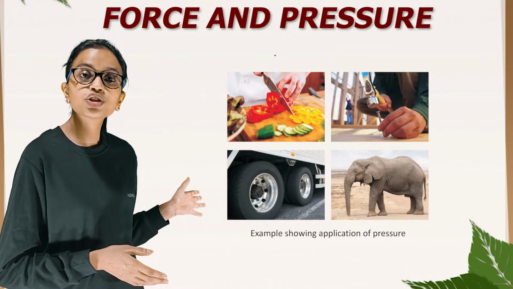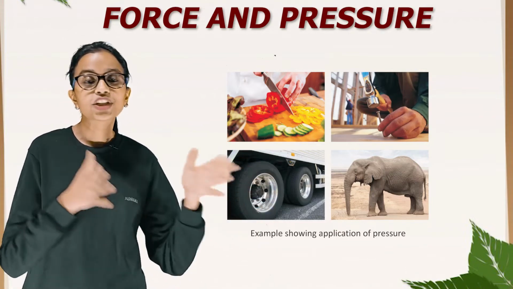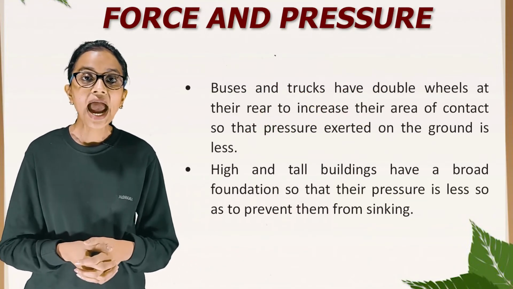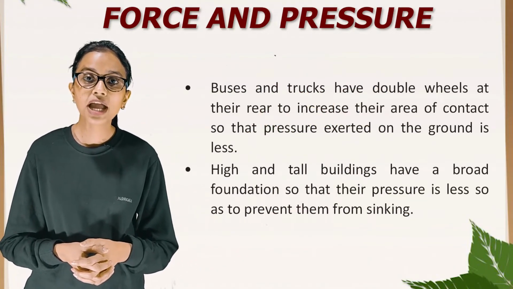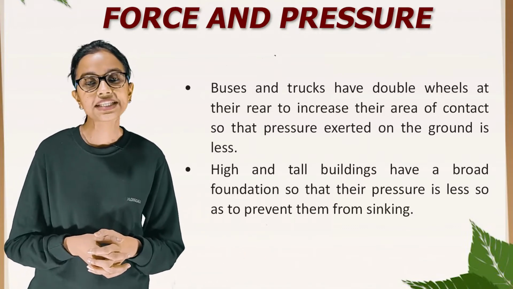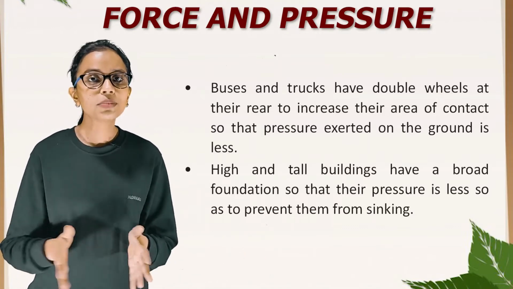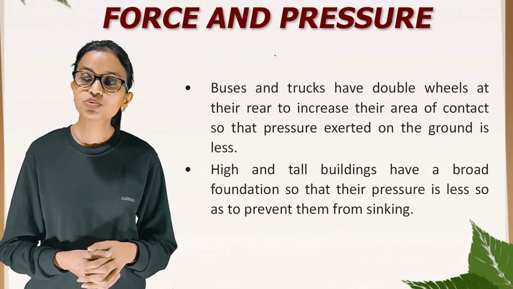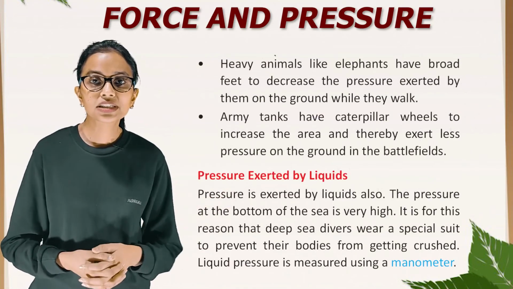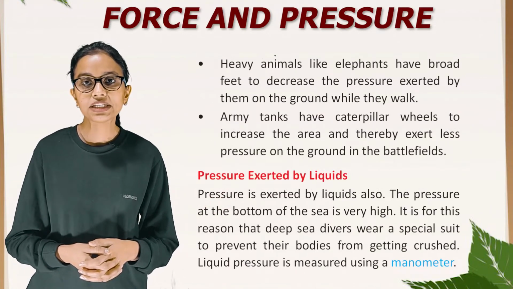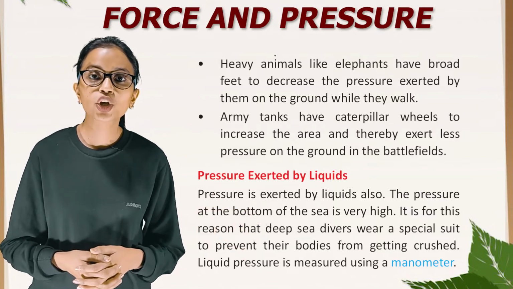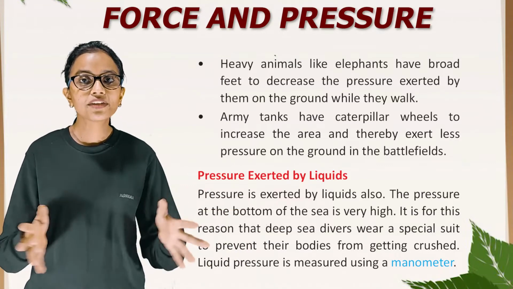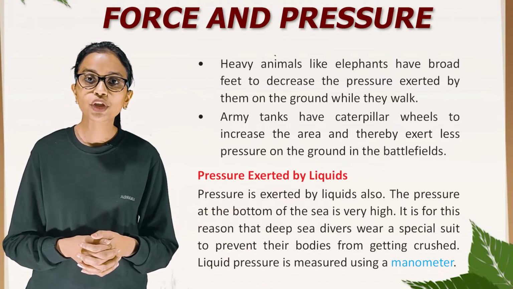So these are the pictures showing examples of application of pressure. Buses and trucks have double wheels at their rear to increase their area of contact so that the pressure exerted on the ground is less. High and tall buildings have a broad foundation so that their pressure is less, so as to prevent them from sinking. Heavy animals like elephants have broad feet to decrease the pressure exerted by them on the ground while they walk. Army tanks have caterpillar wheels to increase the area and thereby exert less pressure on the ground in the battlefields.